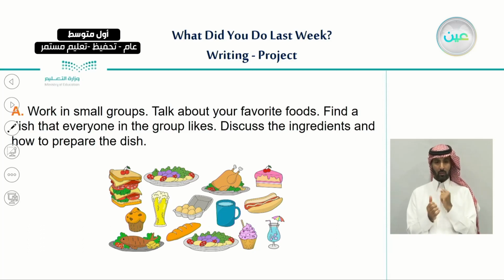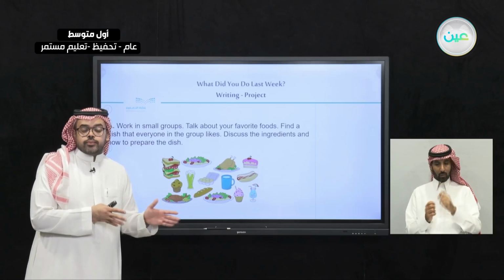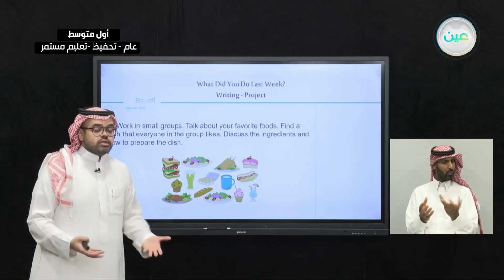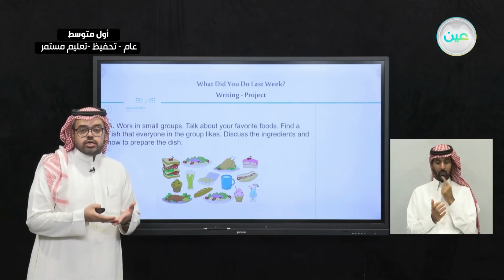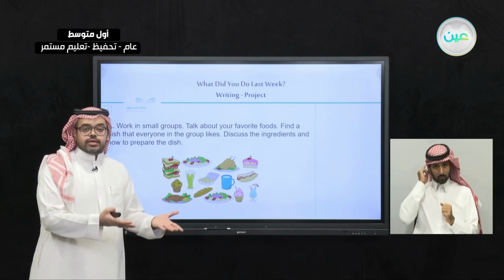For example, here, as you can see in this picture, we have different types of food. For example, here we have a chicken sandwich, here we have rice with chicken, here we have a hot dog, and here we have seafood. So you just try to choose your favorite food, and when you do this, discuss with the group members how you can make that kind of food. How can you make it? What are the ingredients? What are the things that we put or add to that dish in order to make it as it seems?